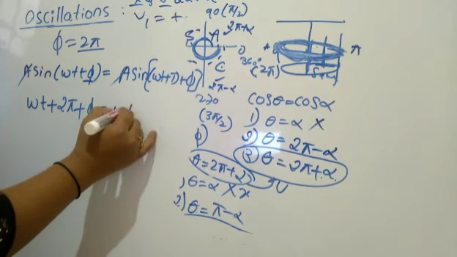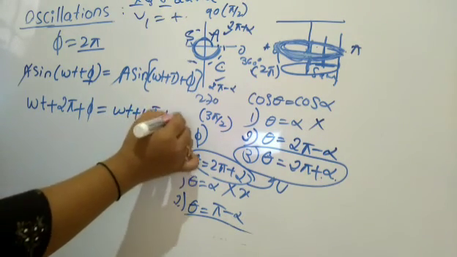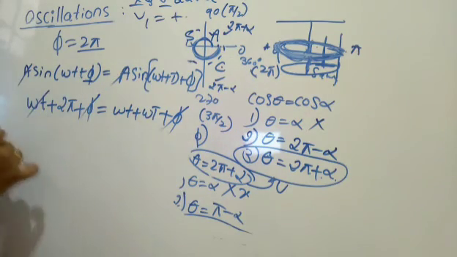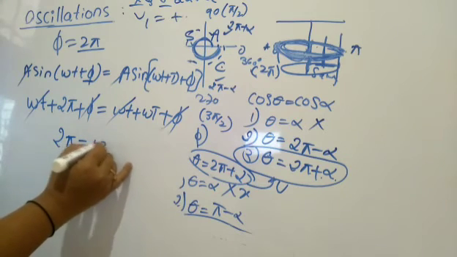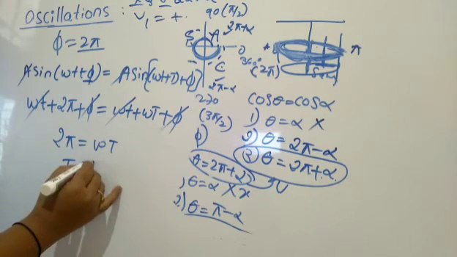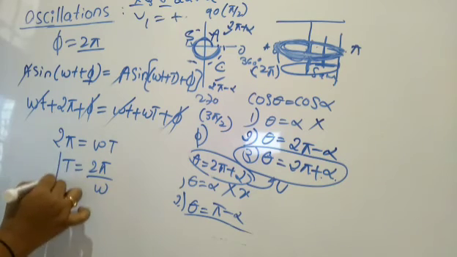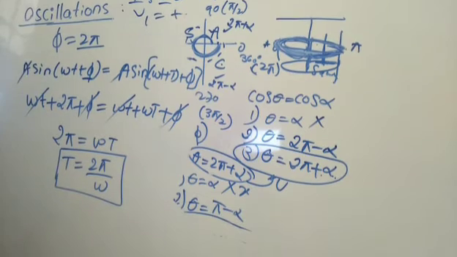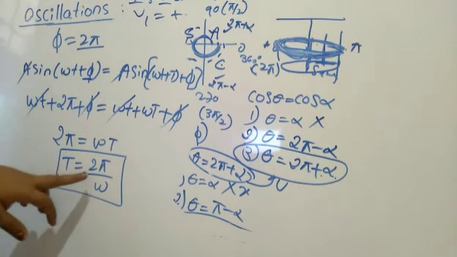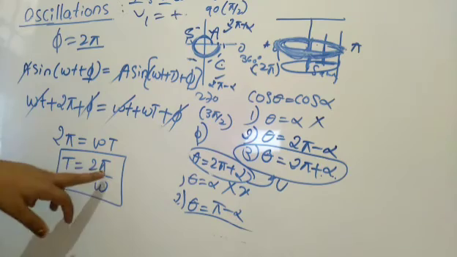So omega t plus omega capital T plus phi. So phi cancels, omega t cancels, and we remain with 2 pi is equal to omega T. So T is equal to 2 pi by omega. This is the expression we have to understand, that is the time period here. This is the time period of the particle executing simple harmonic motion. So as we move here, look here, T is equal to 2 pi by omega.